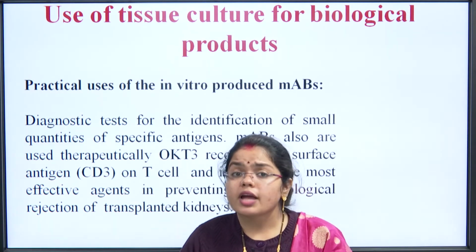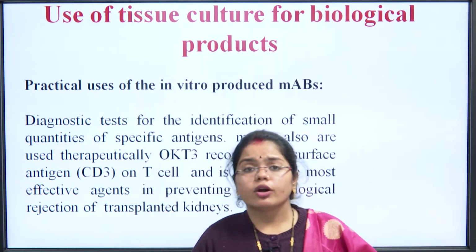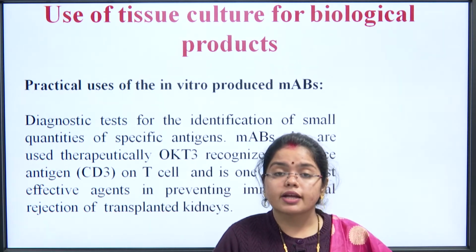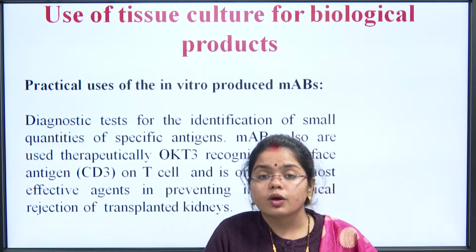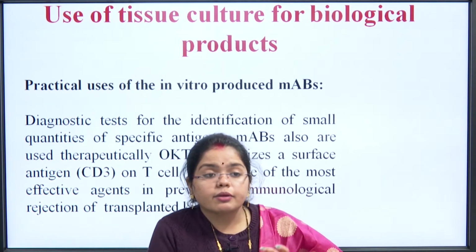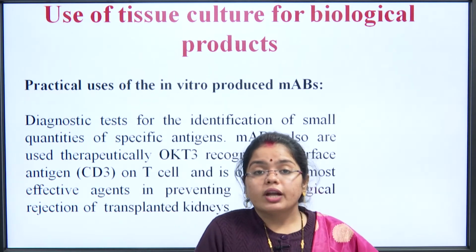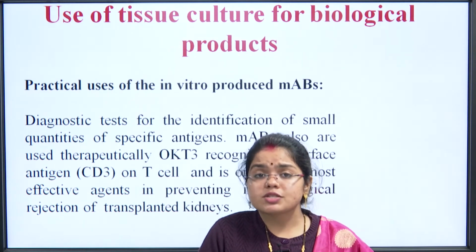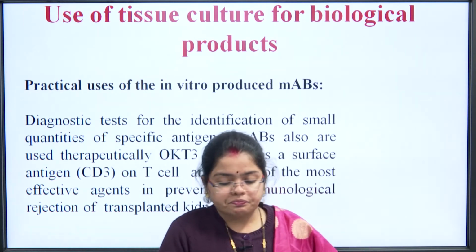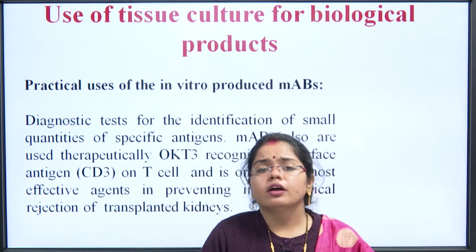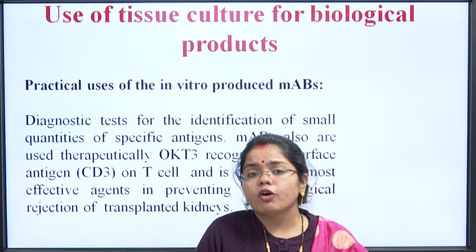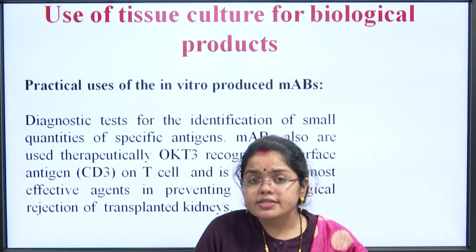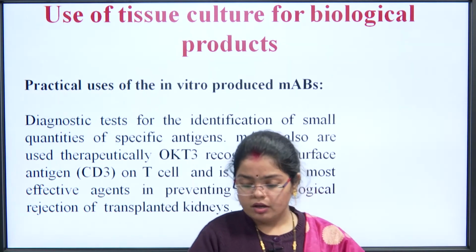The body starts to produce antibodies. Our body, human body or it could be animal body, starts to produce antibodies against that particular organ or tissue. And what happens if that immune system is not suppressed? The body itself will destroy its own organ that has been newly transplanted. For that purpose, we use such kind of proteins so that the antibody formation is either lessened or it is easier for the body to recognize that particular organ.